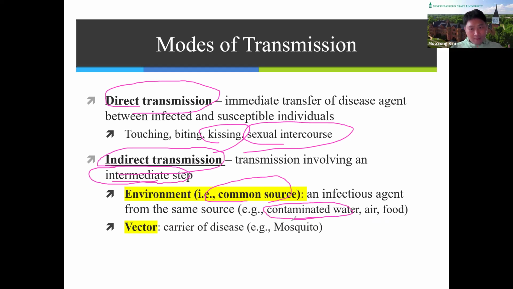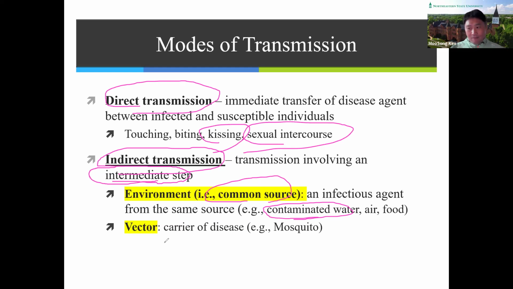So this contaminated water played the intermediate step. People shared this contaminated water, so that's why they got cholera, right? So people do not transmit cholera to other people, but these intermediate steps, like contaminated water, air, or food, play a role in transmitting disease.